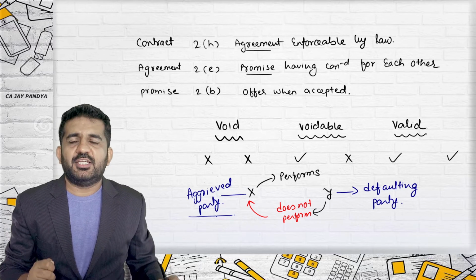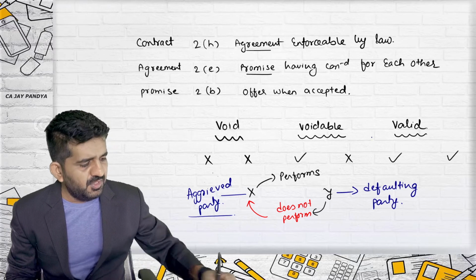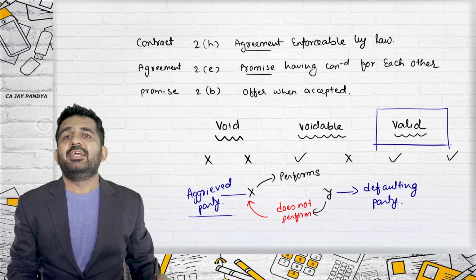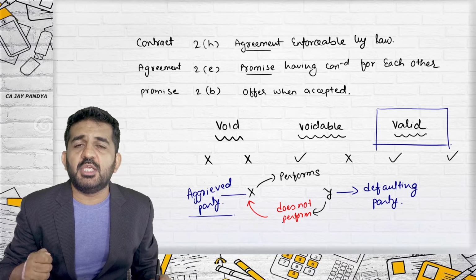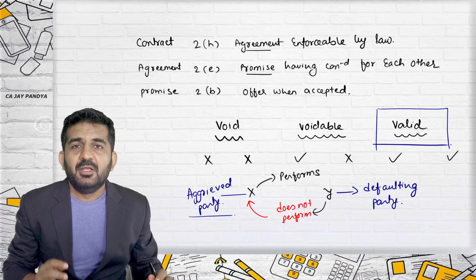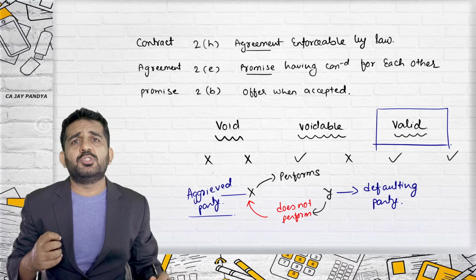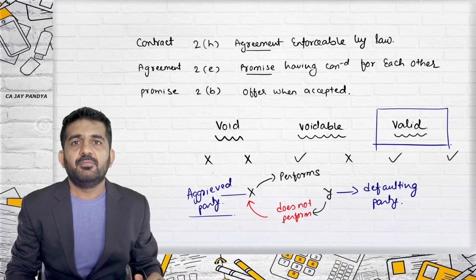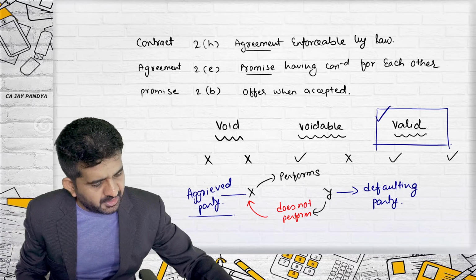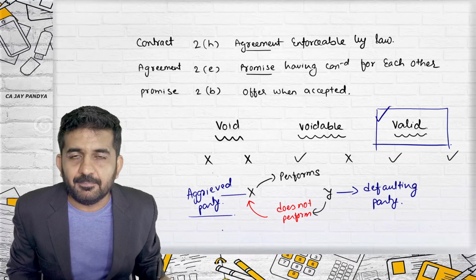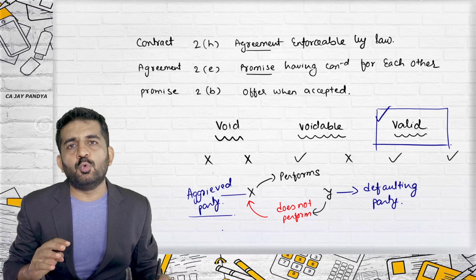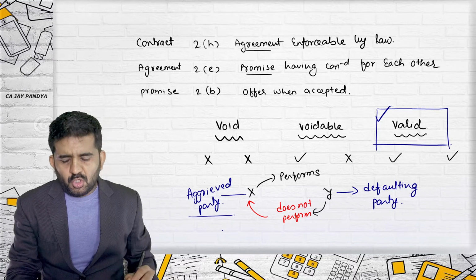We are going to lecture number 2, where we will have a target to create a valid contract. See, when two genuine people come together, they want to do business, they want to do some social contract, they want to do any type of agreement between themselves. Their objective is to create a valid contract. Why? If one party defaults, the other party can move into court of law.